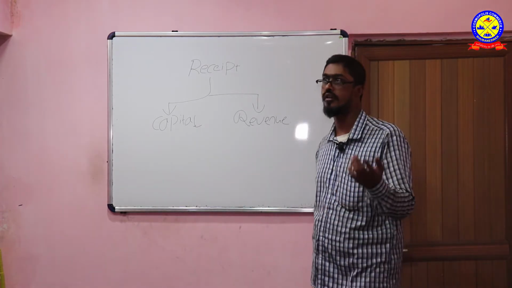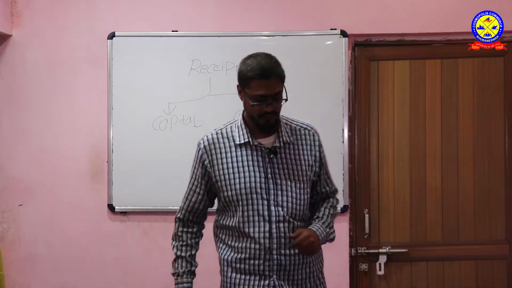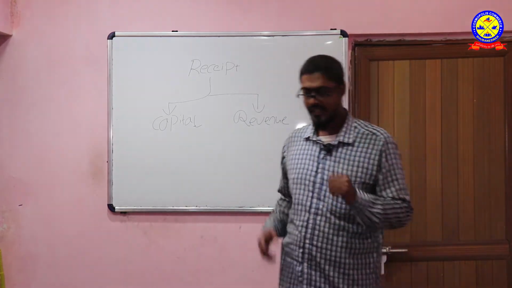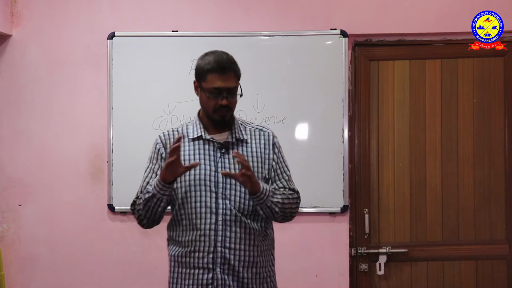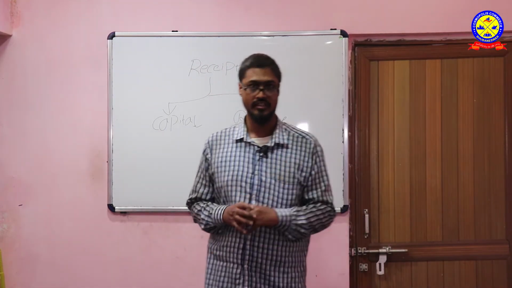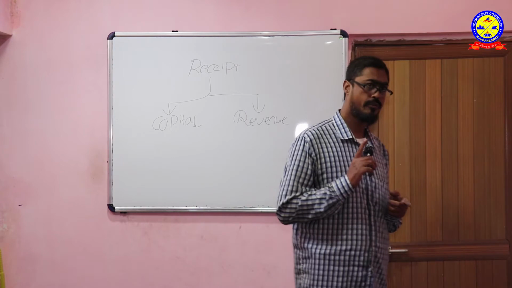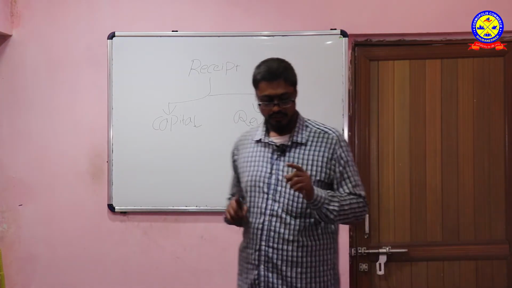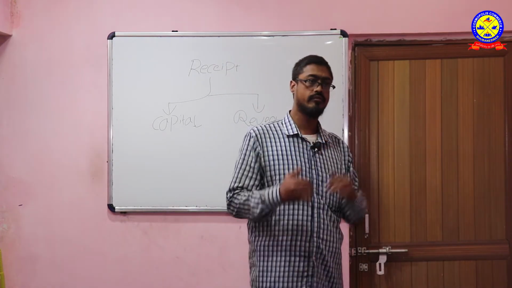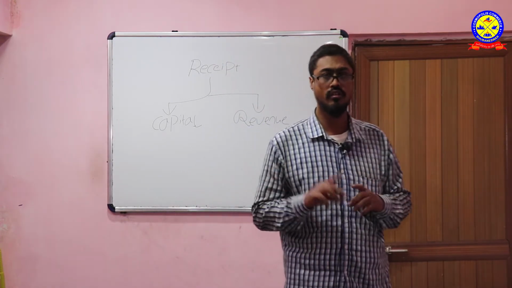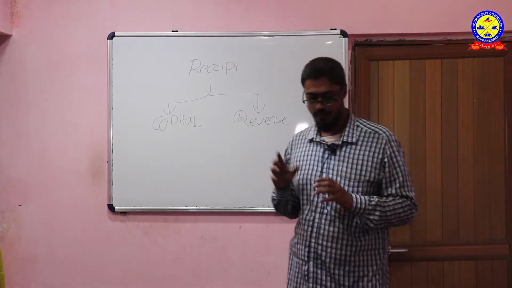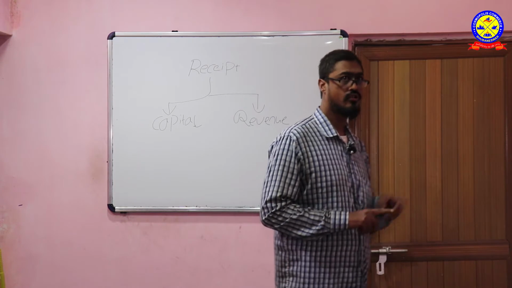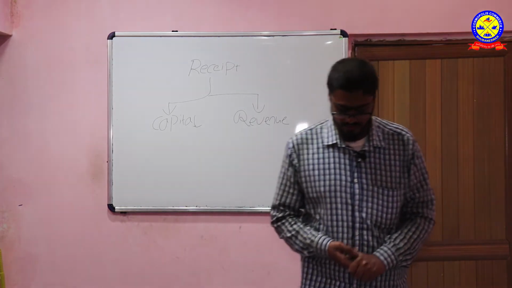You can know what the meaning is. Cheque also means the same. Cheque is there, promissory note is there, bill of exchange is there. So basically what happens, they sign this promissory note and give it to us. It is basically a promise which they are going to fulfill in future. So these are promissory notes, and for us they are bills receivable. It's a promise that they will pay us the money in the future.